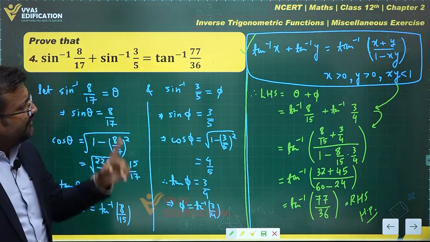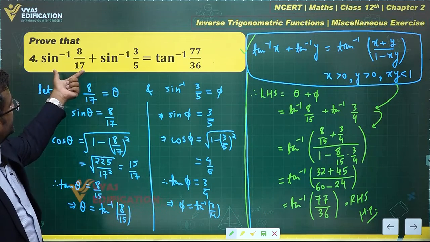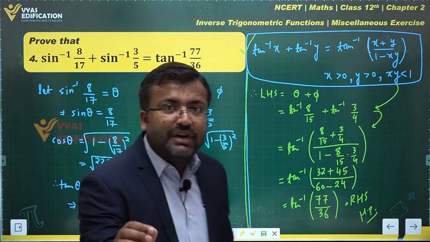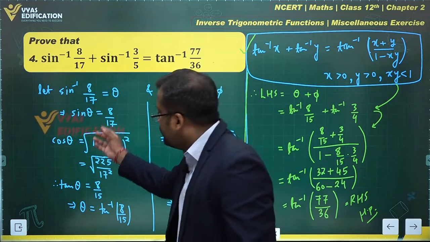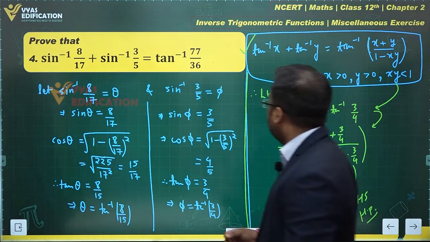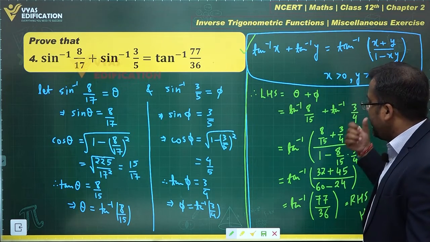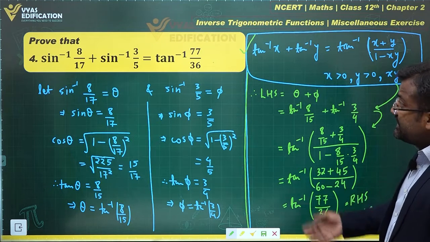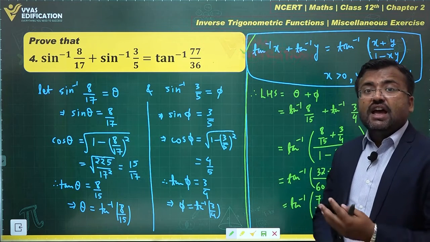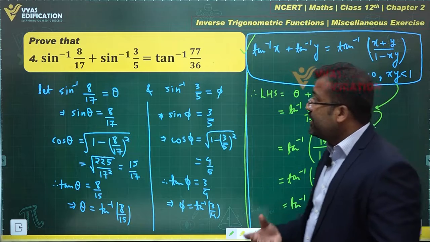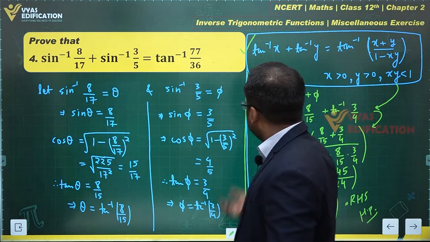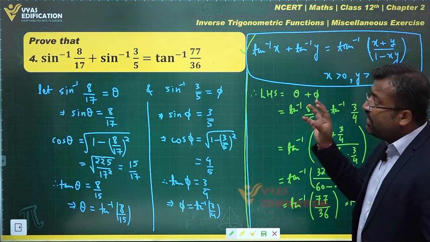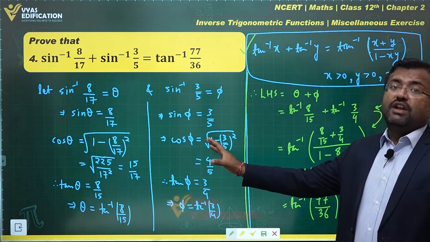We know that result and we want to apply that result. So let's convert this in terms of tan inverse, and if you can guess that properly, you can approach the question in a very simple manner. You will convert in terms of tan inverse and then use this result very easily, right? So this question in itself is a combination of 3 simpler questions: interconversion, and then addition using this formula. 3 simple questions have been clubbed together to make this question, right?